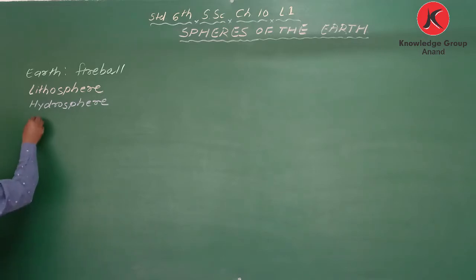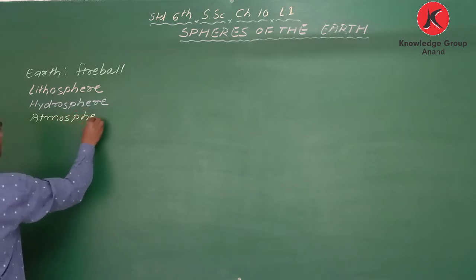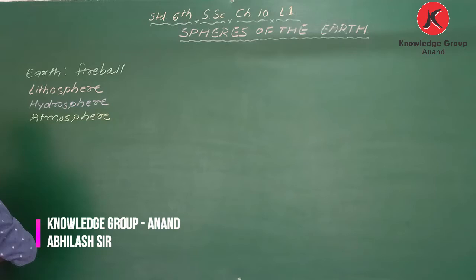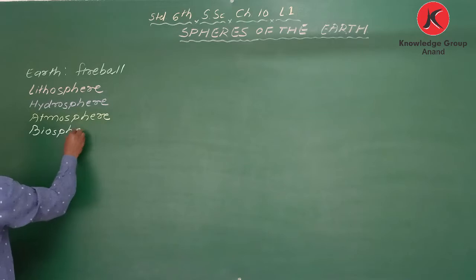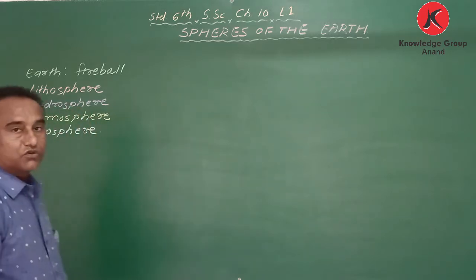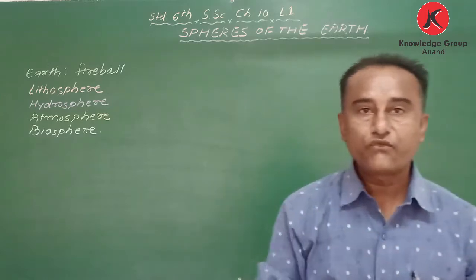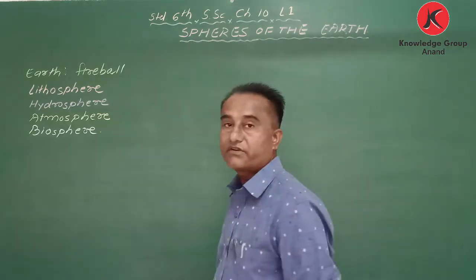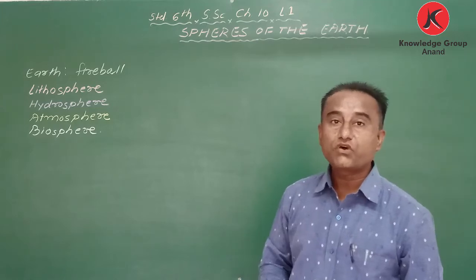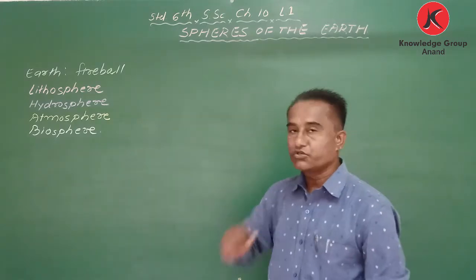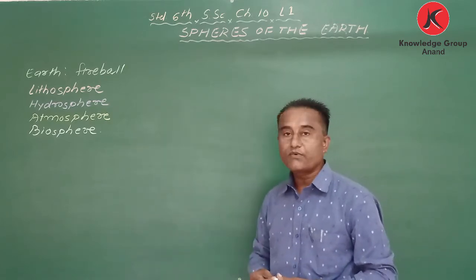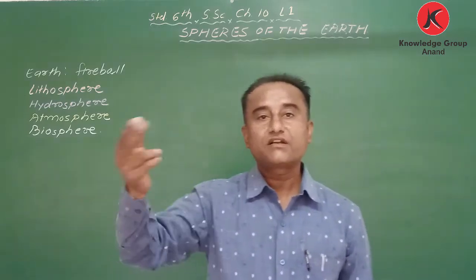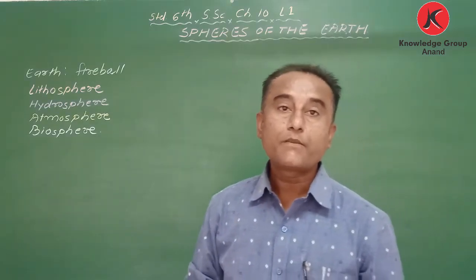Third one is atmosphere, and fourth one is biosphere. So on earth we have four spheres. After the cooling down, different elements are formed. The solid forms are called lithosphere, liquid form are called hydrosphere, gaseous form are called atmosphere, and when we combine all these three things, it is called biosphere.